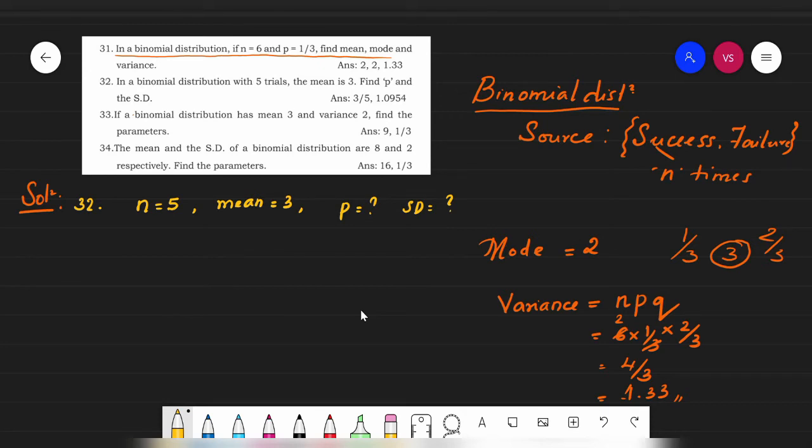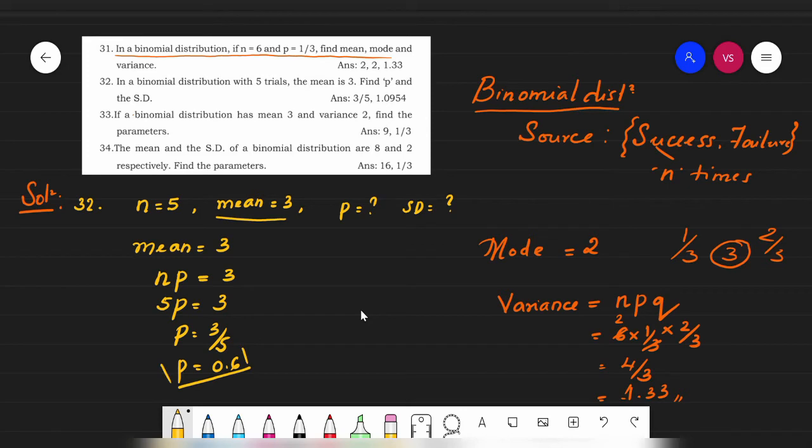So what is asked? They have asked p. That means n is known to us, p is not known to us. So first we need to find out p. Both the parameters are required for us. So we'll make use of this statement, mean is equal to 3. What is the mean of the binomial distribution? Mean of the binomial distribution is np. np is equal to 3. Okay. So what is n? N is 5. 5p is equal to 3, or p is equal to 3 by 5, or we can say 0.6. Fine. This is the answer that we get from this.